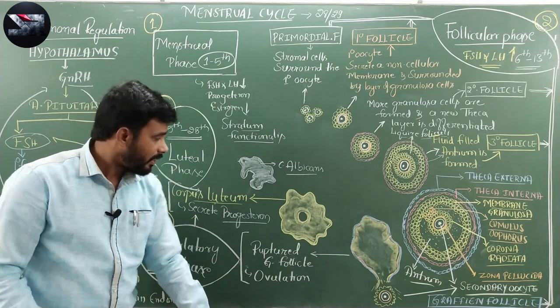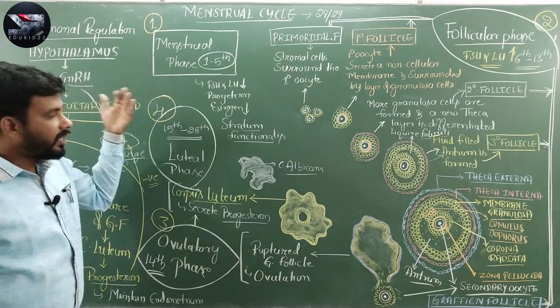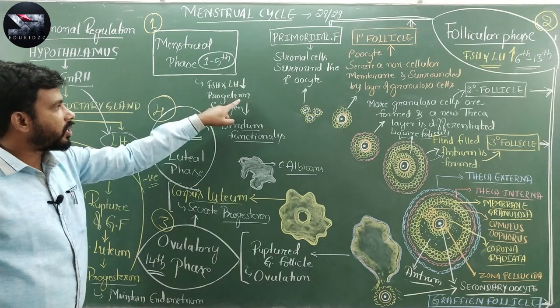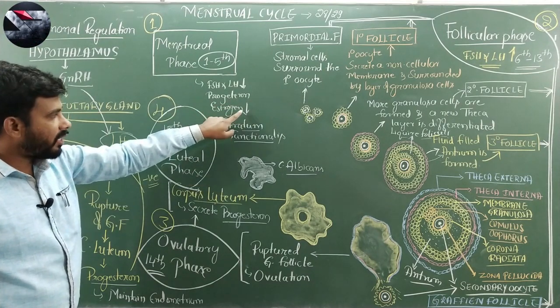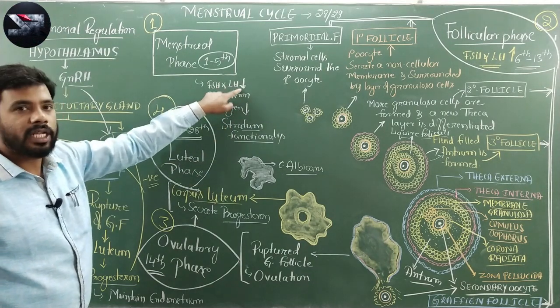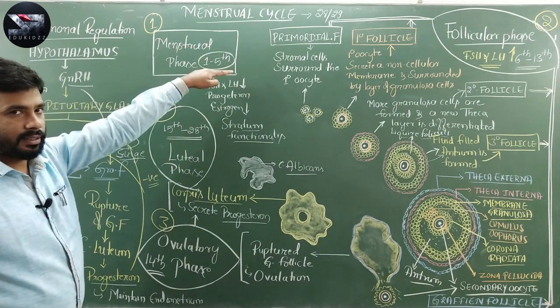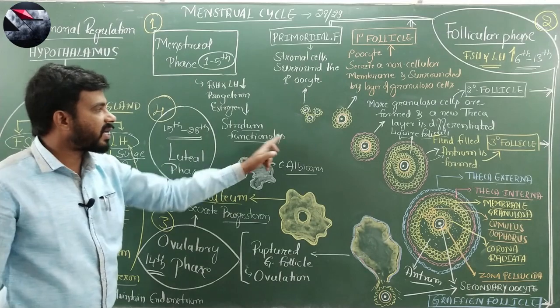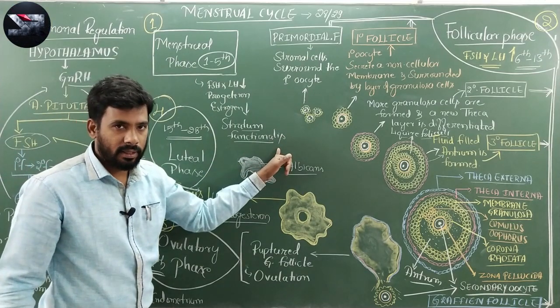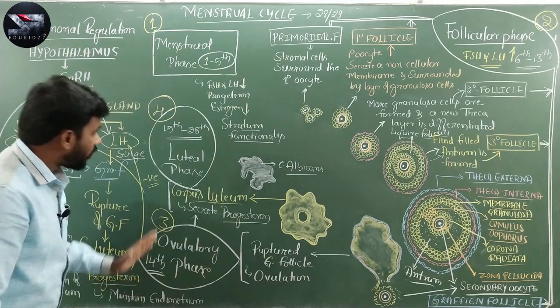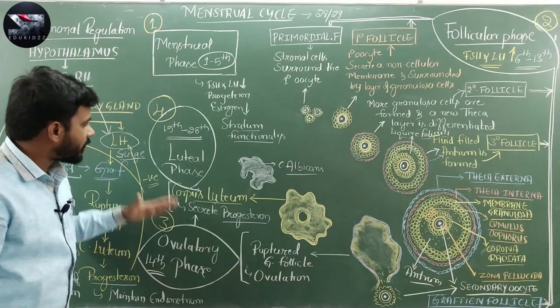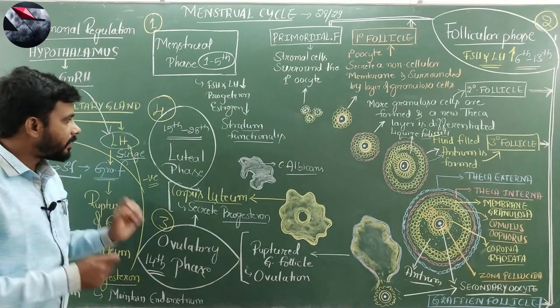So, finally, after the luteal phase, as progesterone level as well as estrogen level decreases and FSH and LH are also at low level, that again leads to the menstrual phase and rupturing of the stratum functionalis. Got it? This is about the 4 different phases of the menstrual cycle.